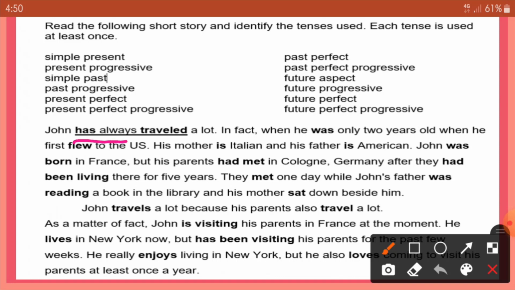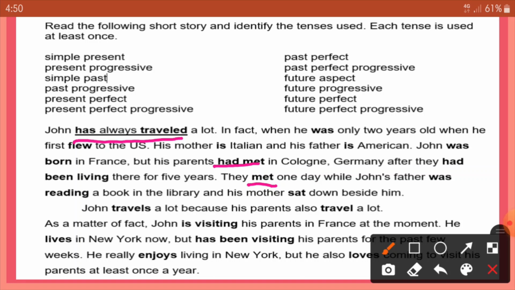In fact, when he was only 2 years old, when he first flew to the US, his mother is Italian and his father is American. John was born in France, but his parents had met in Cologne, Germany, after they had been living there for 5 years. They met one day while John's father was reading a book in the library, and his mother sat